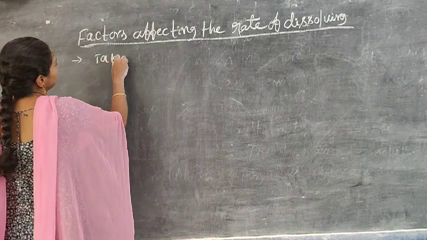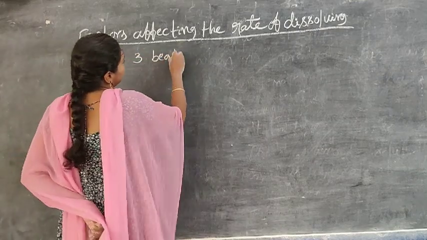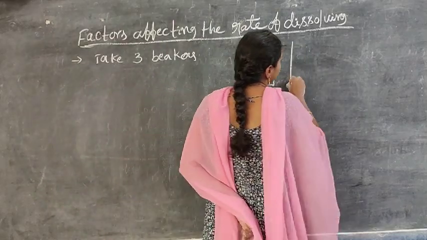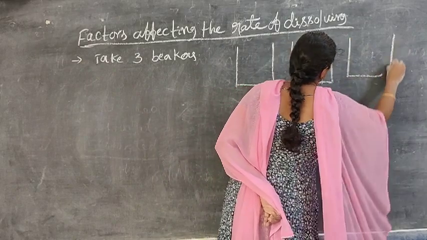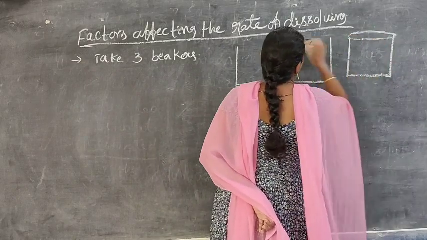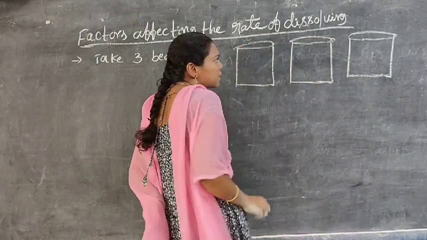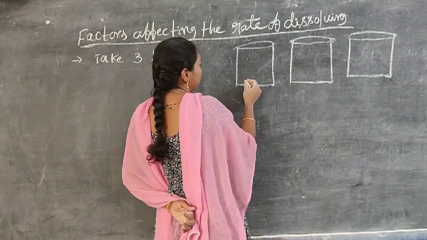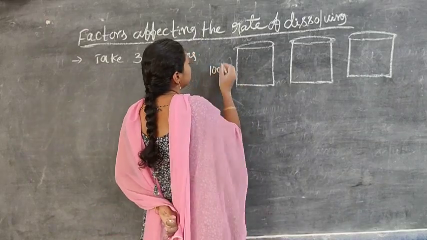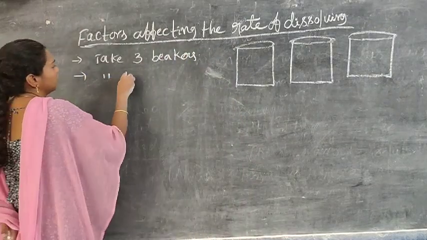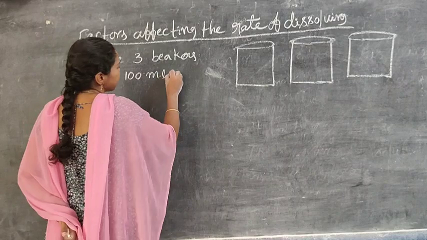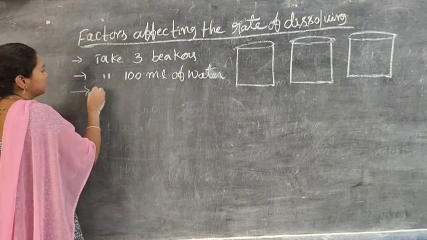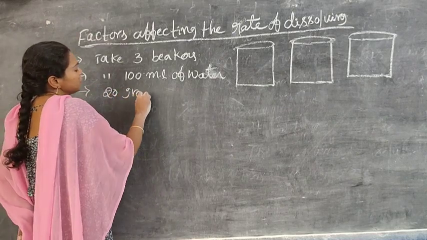Take 3 beakers, of equal quantity. In all beakers, take 100 ml of water, and add 20 grams of sugar.